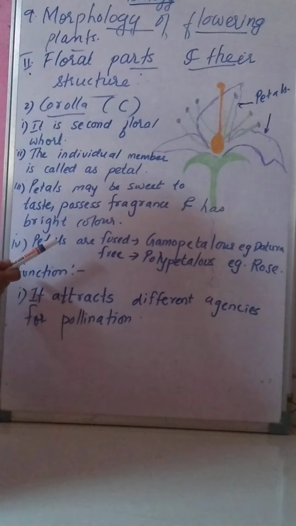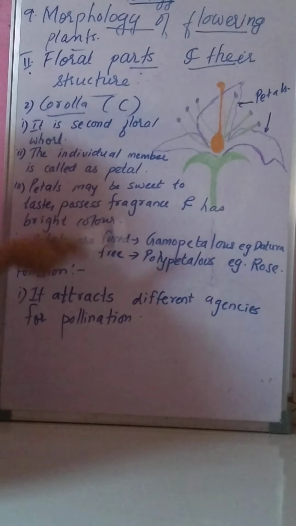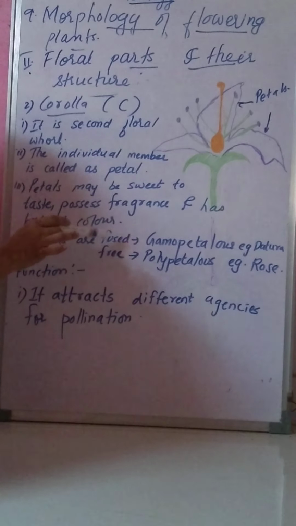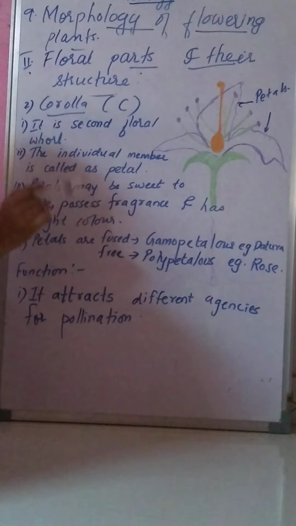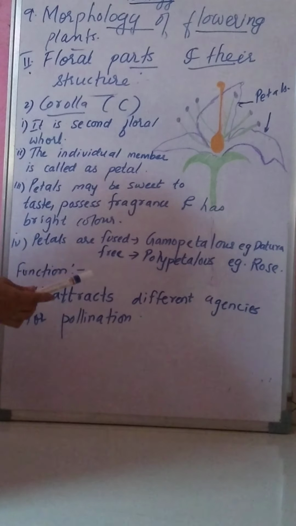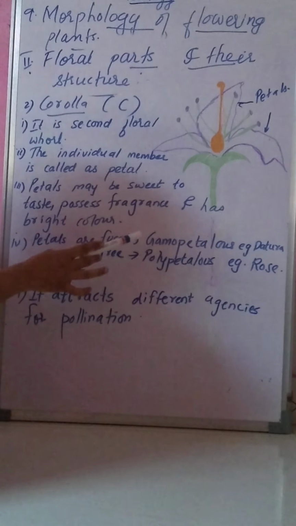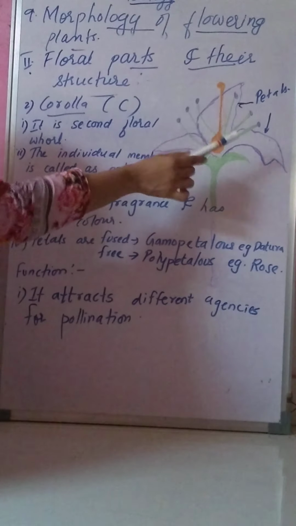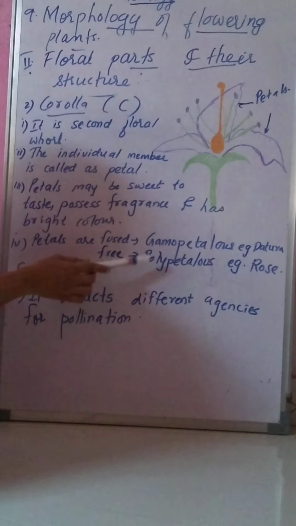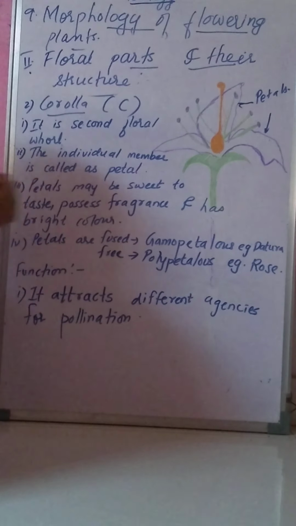Now the petals may be fused or free. In some flowers they are fused, in some flowers they are free. When the petals are fused, the flower is known as gamopetalous. Example is datura. But when the petals are free, they are known as polypetalous. Polypetalous example here is rose.